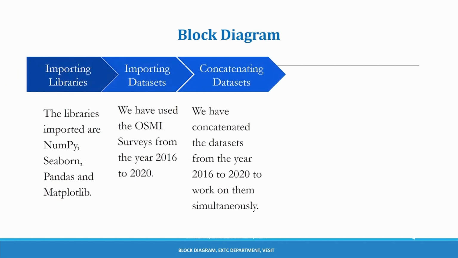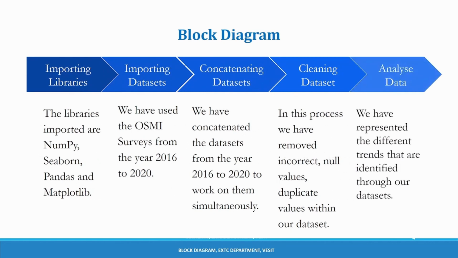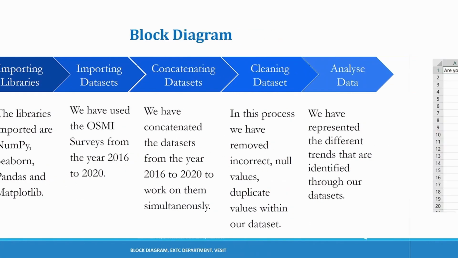Then we concatenate the data sets, that is we merge all the data sets from 2016 to 2020 and work on them simultaneously. The fourth step is cleansing the data, where we remove all the incorrect, null values and the duplicacy within our data sets. And the last step includes the analysis, where we represent the different types of trends that we have observed on our dataset.